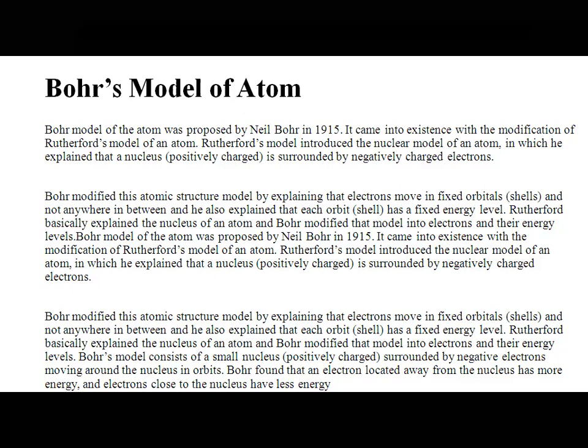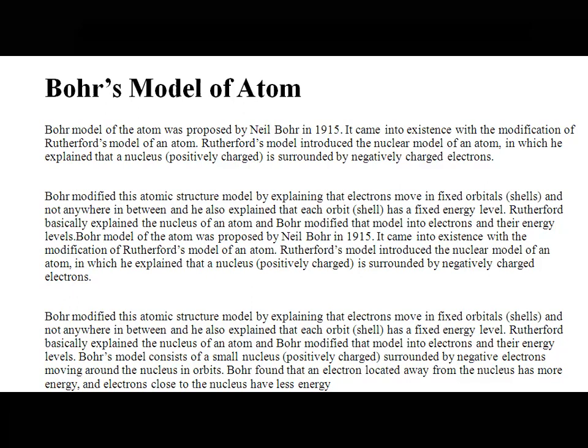Bohr's model of an atom was proposed by Niels Bohr in 1915. It came into existence with the modification of Rutherford's model of the atom, when Rutherford's model had certain limitations, and we already know what the limitations are. That is, when an accelerated electron goes on losing energy, what happens? It will fall. Eventually, it will fall into the nucleus. That was the instability of the atom, which was not explained.